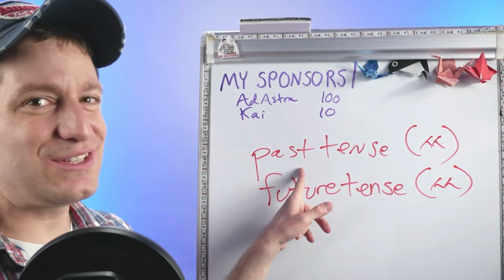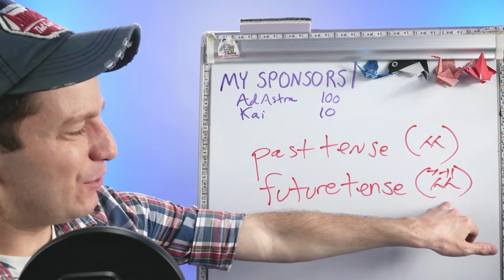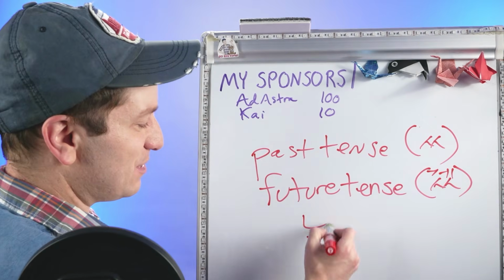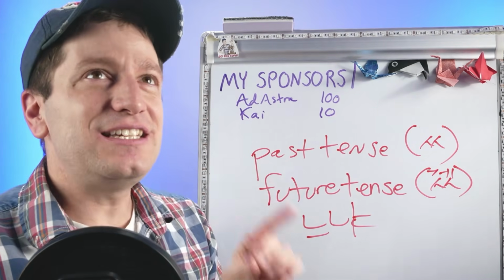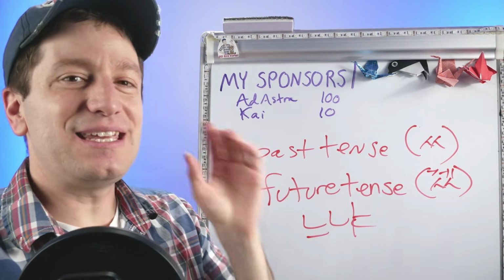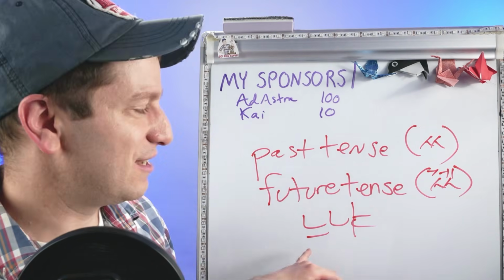If you want to use the past tense of a descriptive verb, you actually can't. If you want to use the future tense, you can't. You actually just have to use 느냐 for both of these. So what that means is the only time you need to use 으냐 or 냐 with a descriptive verb is if it's in the present tense. Past tense and future tense will go back to using 느냐.